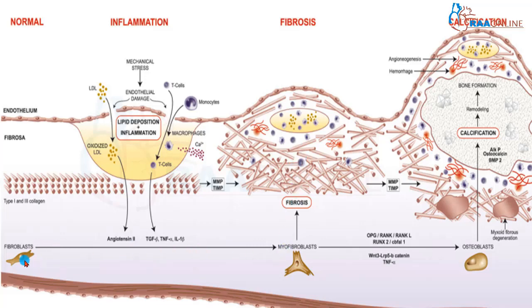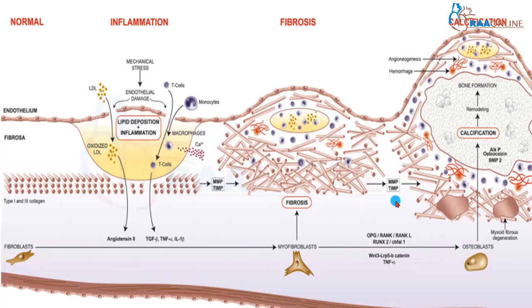You can see these fibroblasts have undergone a transformational change to a myofibroblast. So there is deposition of the collagen fibers. This is called sclerosis, or also called fibrosis. So this is the morphological change in the initial phase of the aortic stenosis. This is called aortic sclerosis.